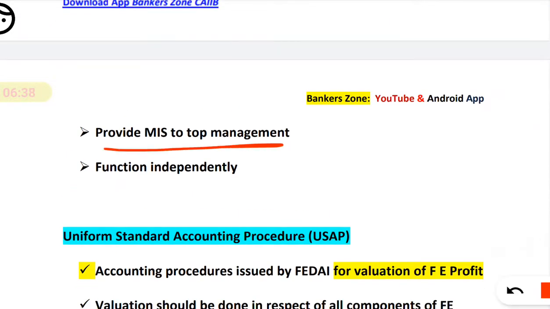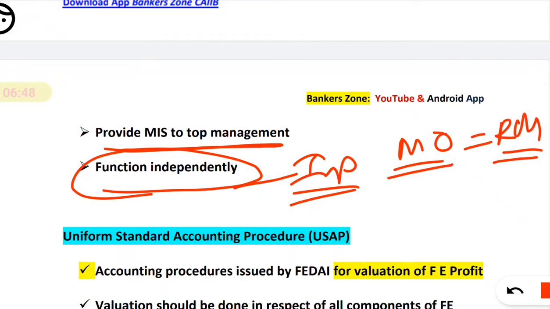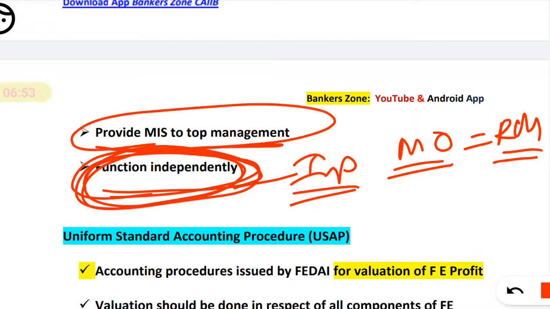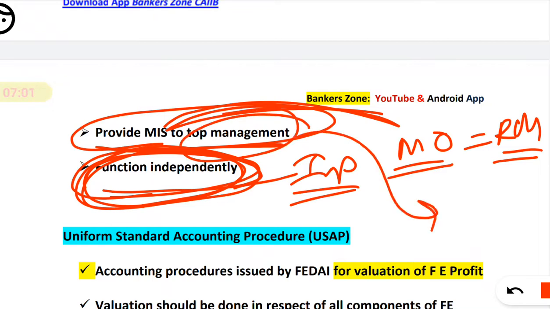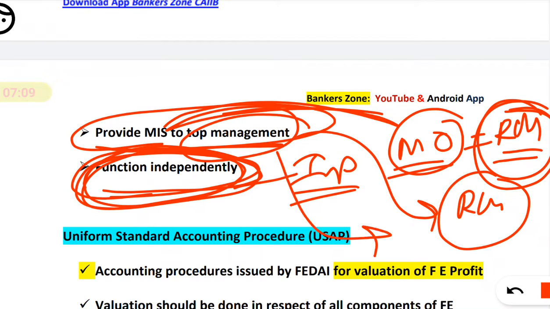Provide MIS to the top management and function independently. So remember, this is an important task, because the mid office is responsible for risk management, and that's why it functions independently. And it provides MIS. What is MIS? That is management information system data to the top management whenever they ask. Why is MIS provided? Because the main function of a mid office is to manage the risk, and to manage the risk, the management has to set some limits, they have to take some decisions. That's why they need MIS. Okay, so this is all about the mid office.